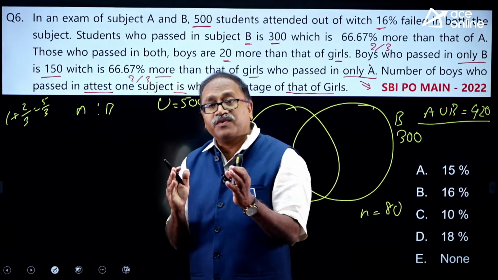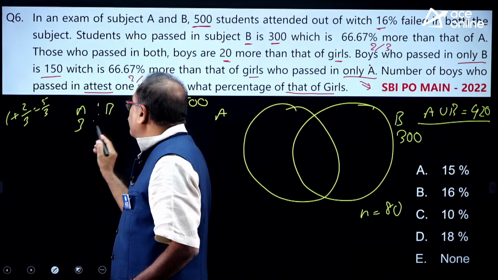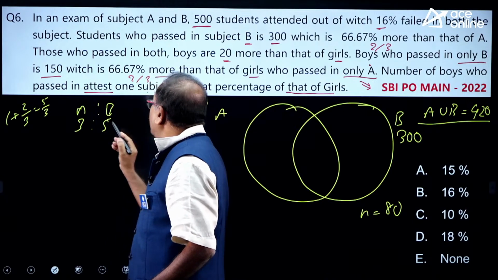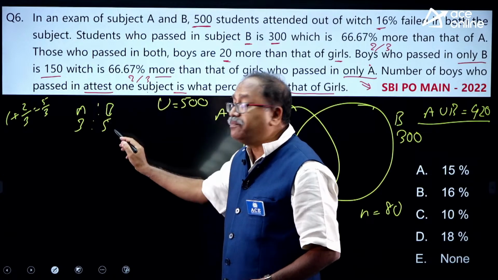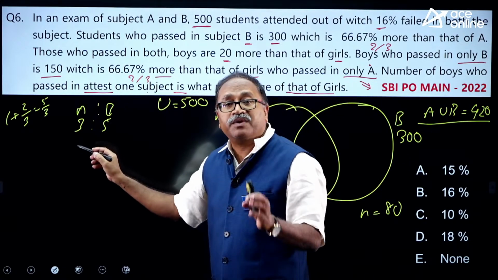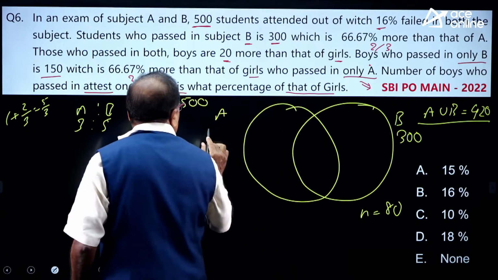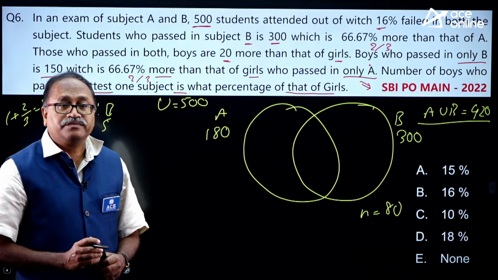So the ratio of A to B is 3:5. We already know the number of students who passed in B is 300, which is 5 parts. So what will be 1 part? 60. What will be 3 parts? 180. So the number of students who passed in A is 180.